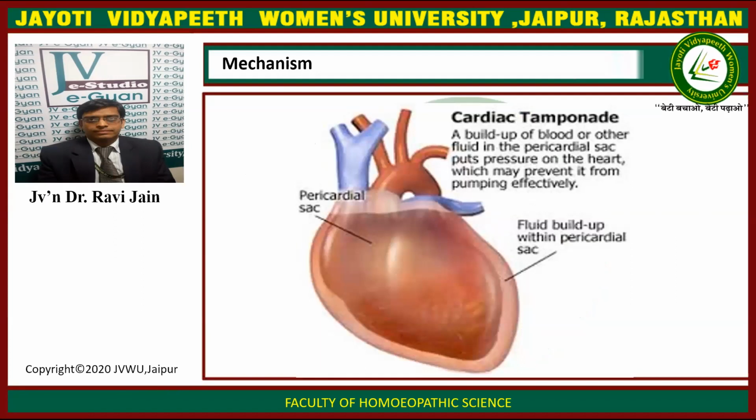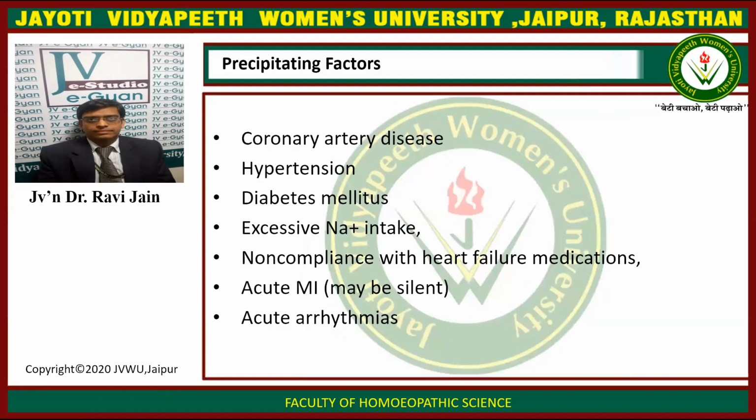This is what happens in cardiac tamponade. Cardiac tamponade is a buildup of blood or other fluid in the pericardial sac that puts pressure on the heart, which may prevent its pumping activity. This is the pericardial sac, and it has a fluid buildup within it. This is known as cardiac tamponade.